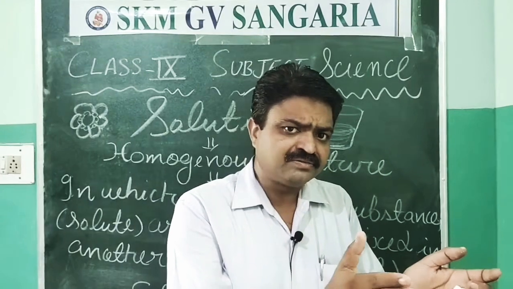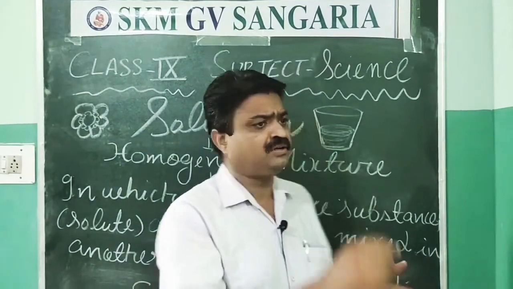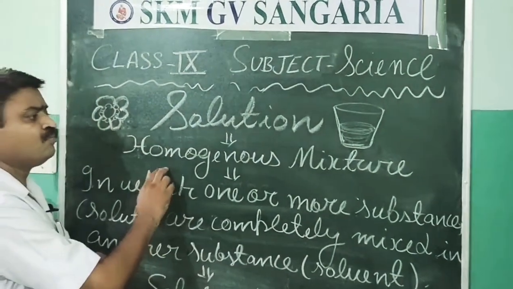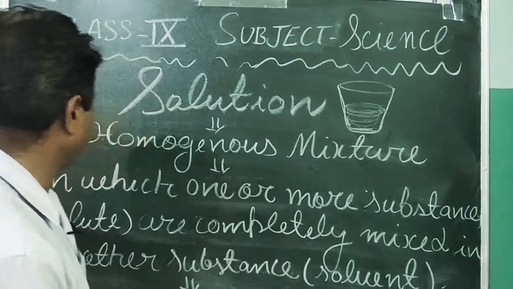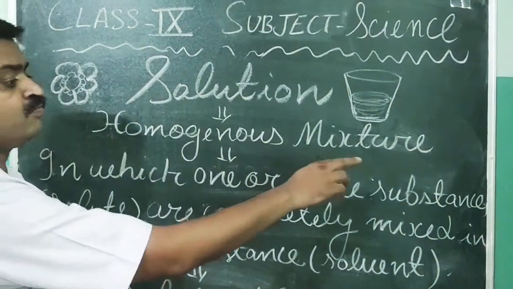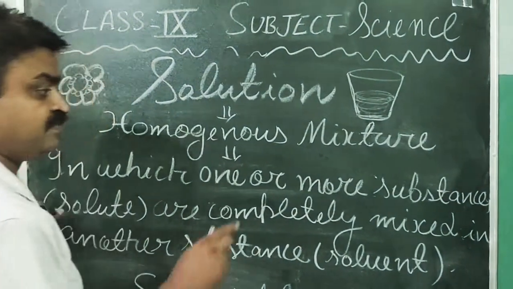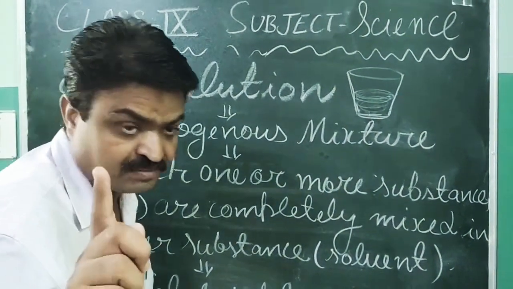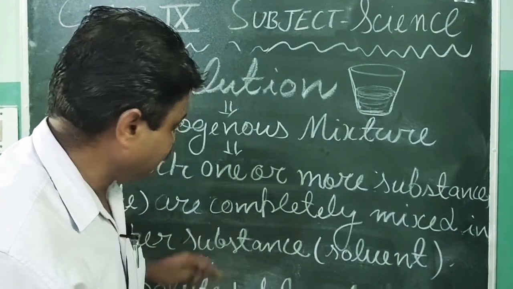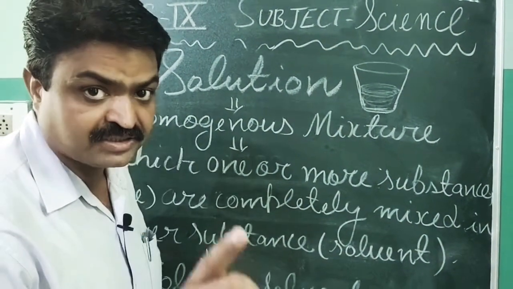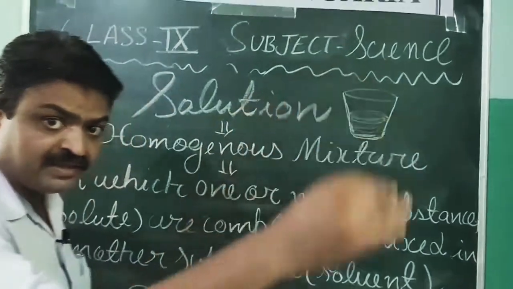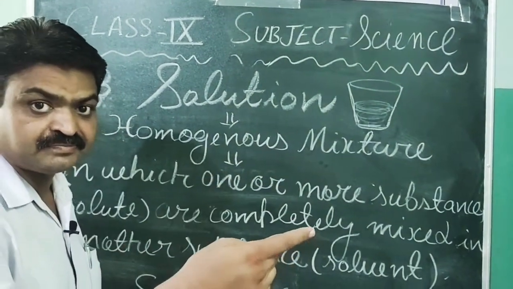Now what is the solution? Solution is the homogeneous mixture in which one or more substances are completely dissolved or mixed in another substance.